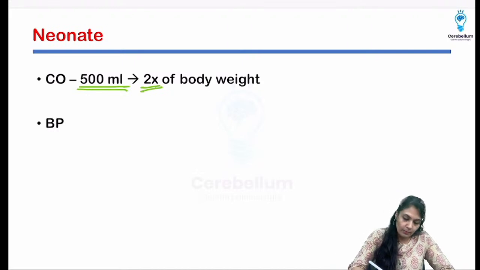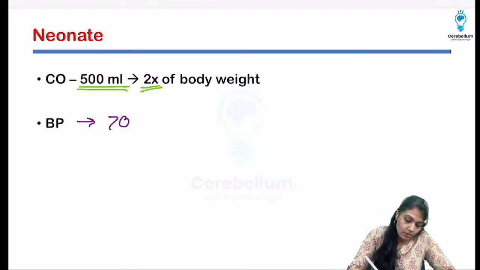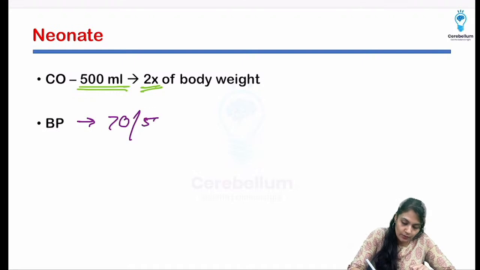So the BP of the baby, I'm telling you, or should I wait for a few replies? Okay, let's see. So 70, that is going to be the arterial side, the systolic blood pressure, right? And then it is going to be 50 mmHg, which is diastolic.